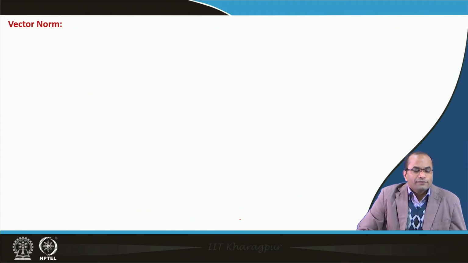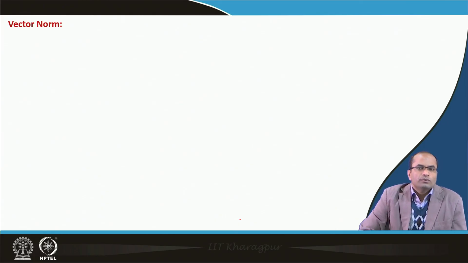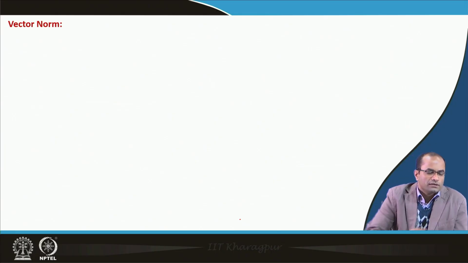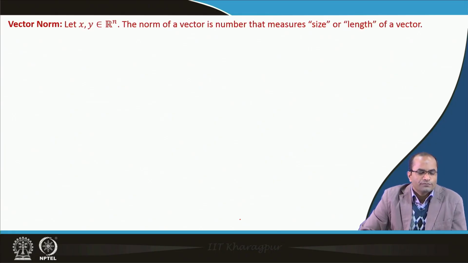Now, to have some more sufficient conditions, we need to go through the vector and the matrix norm again. The matrix norm was defined earlier as well, but only the direct formula was given. So, here we will go a bit more into the detail of matrix and vector norms. First, let me introduce the vector norm quickly.